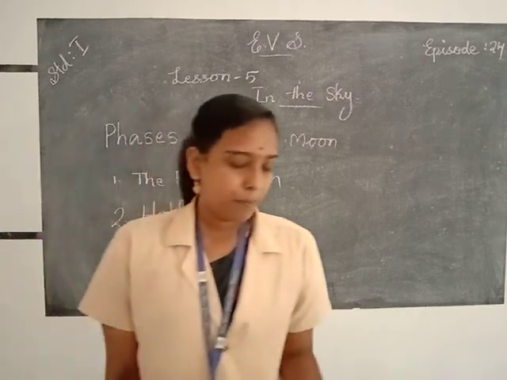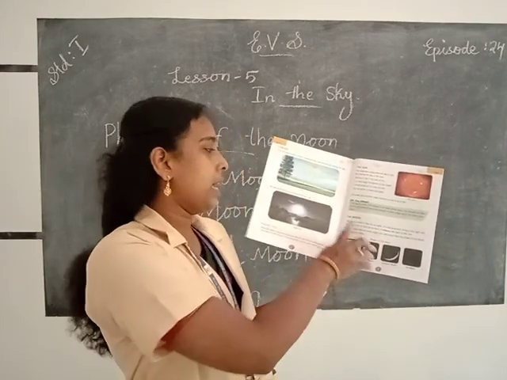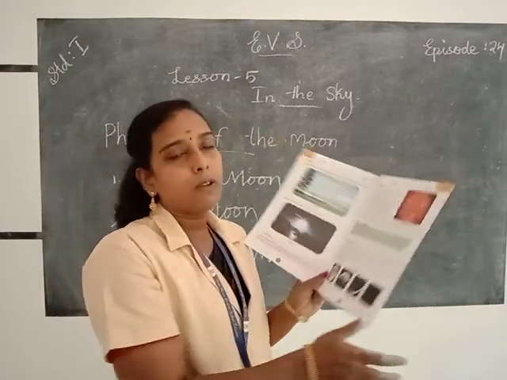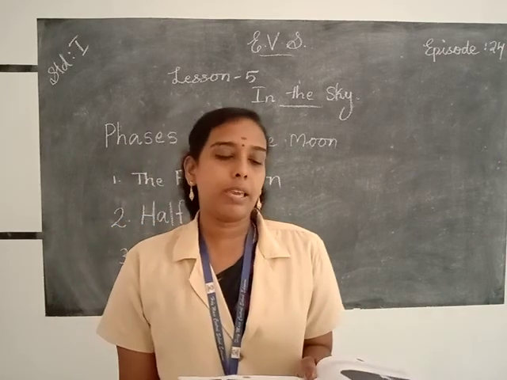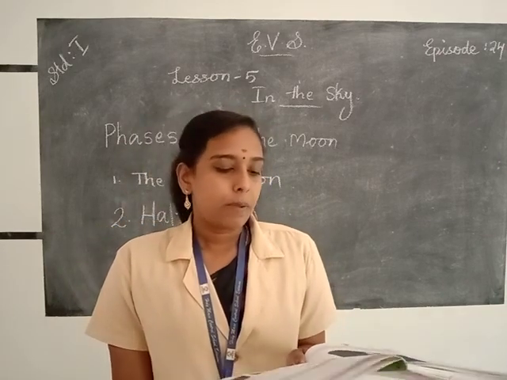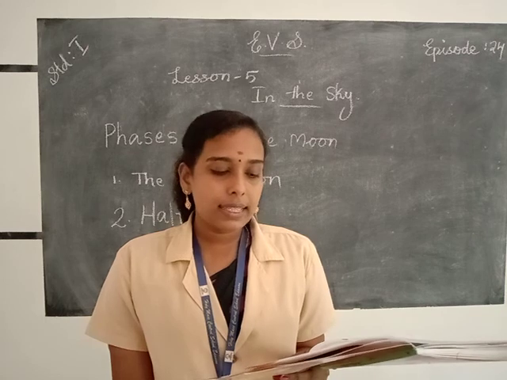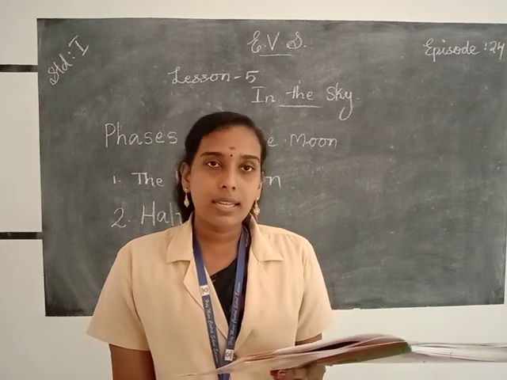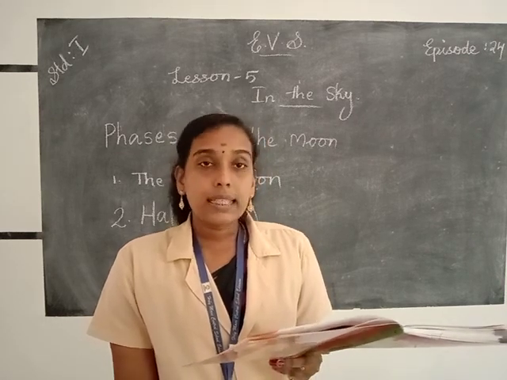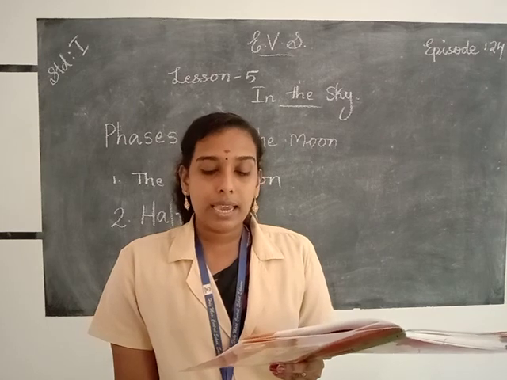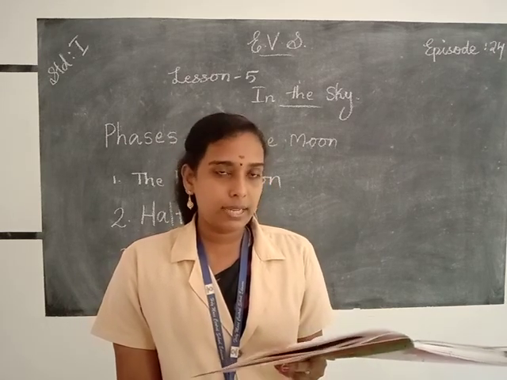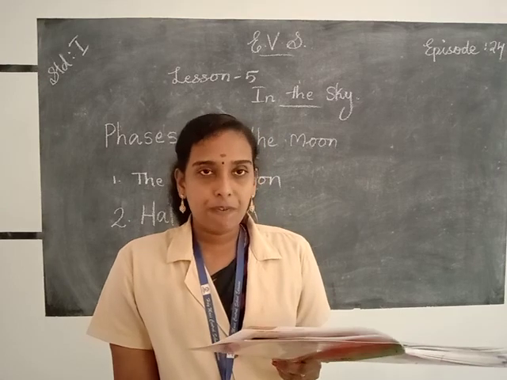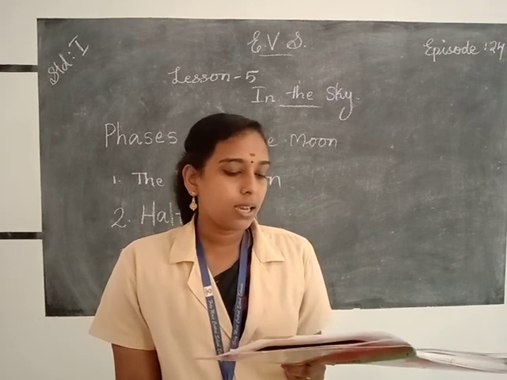So take page number 133 and here is our portion, the moon. Look at your textbook. I will read the text. Listen carefully. The moon. The moon shines in the sky at night. It is the brightest thing in the night sky. The moon has no light of its own. It reflects the light of the sun.